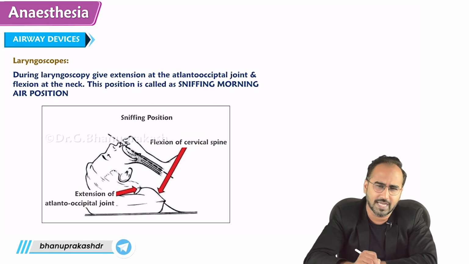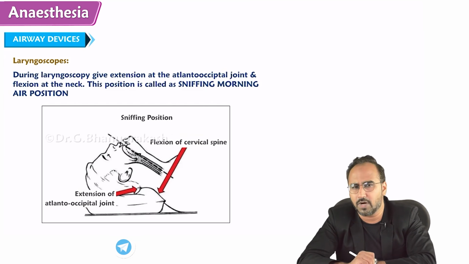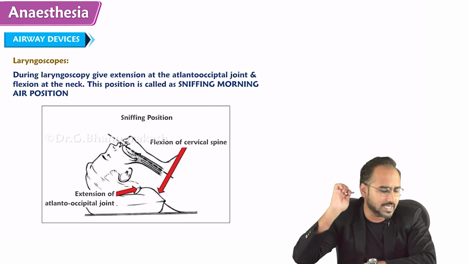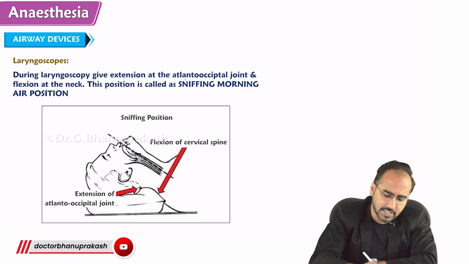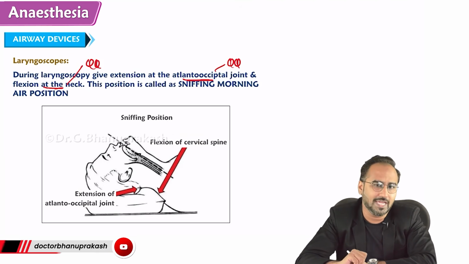Very, very important. There has been an MCQ asking where the extension is and where the flexion is in sniffing morning air posture. There is extension at the atlanto-occipital joint and flexion at the neck. This position is called sniffing morning air posture.